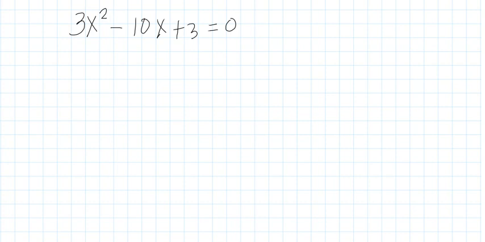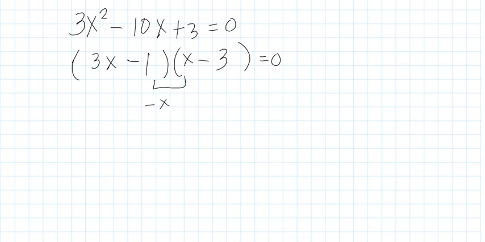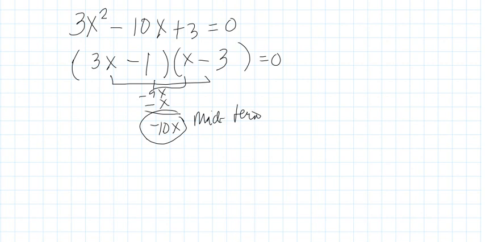So, let's factor it. This is 3x. This is x. So, since this is 10, we put here 3. This is 1. Since this is positive and negative, all of it is negative. Because we check, multiply negative x, multiply negative 9x. So, when we add, this is equal to negative 10. This is now your middle term. Okay, the middle term.